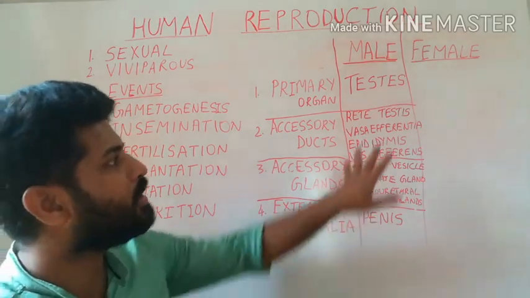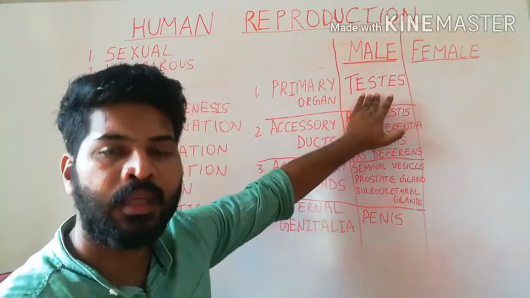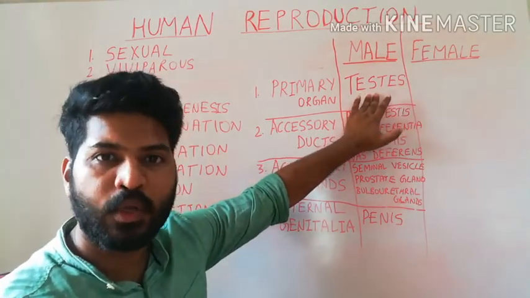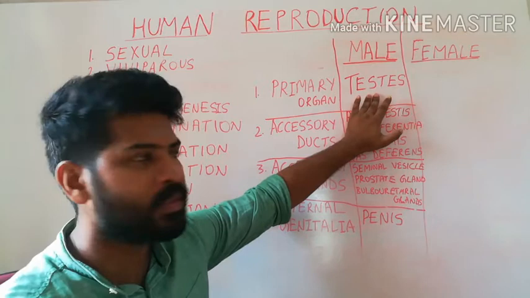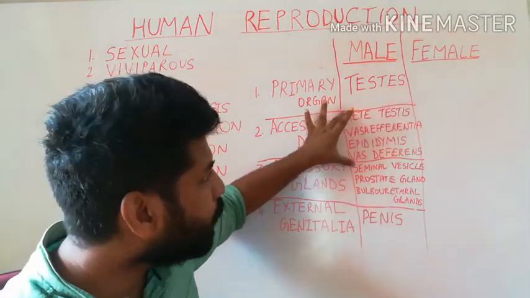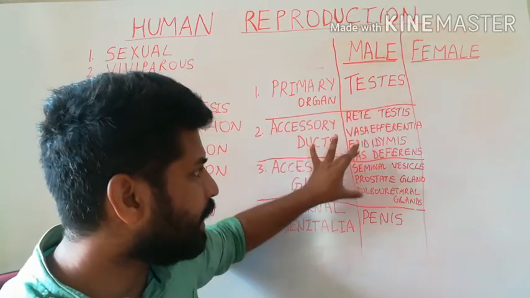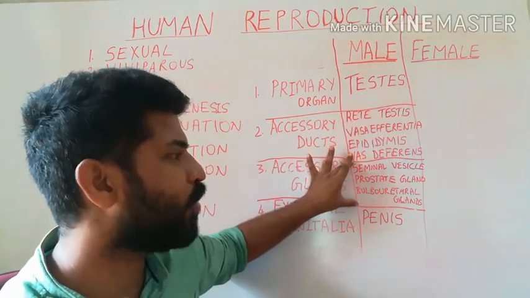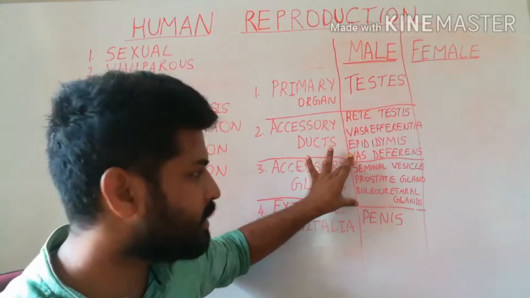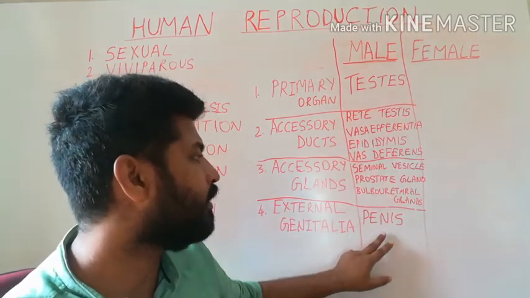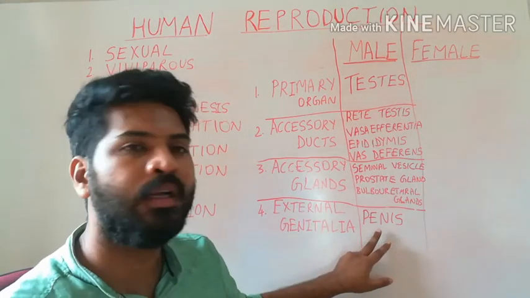The primary organs are testes. They produce the spermatozoa or sperms which are transported by the accessory ducts. They receive secretions from the accessory glands and they are discharged by the penis.